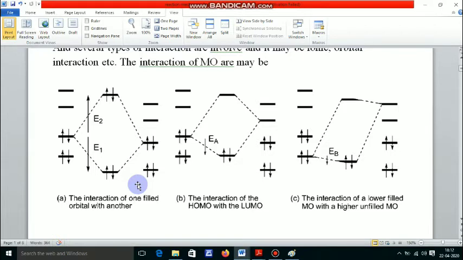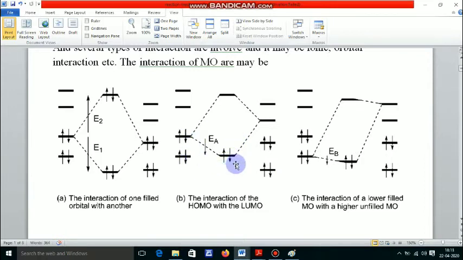Okay. In the second figure we consider an interaction between a filled orbital and an unfilled orbital, that means an empty orbital. Okay, this is one set of molecular orbitals of molecule A, and this is another set of molecule B. What will happen here?